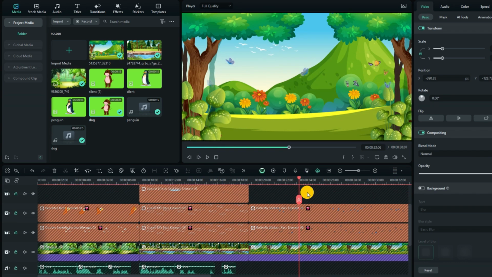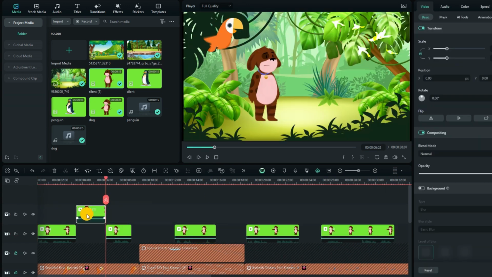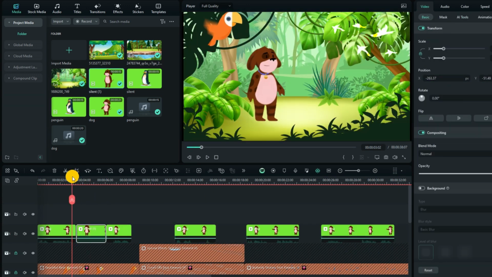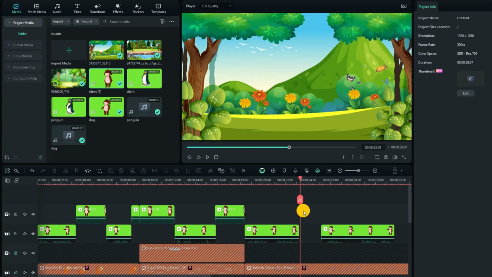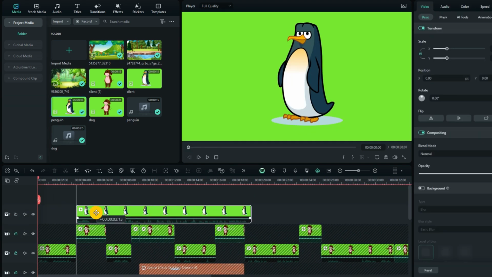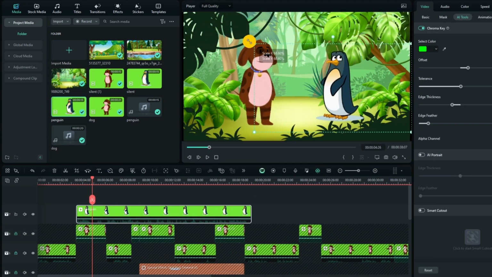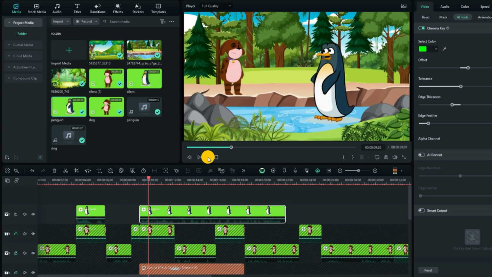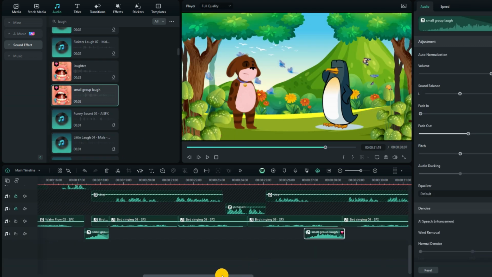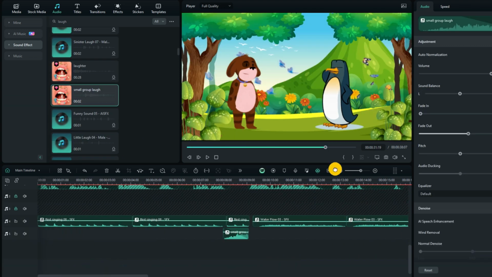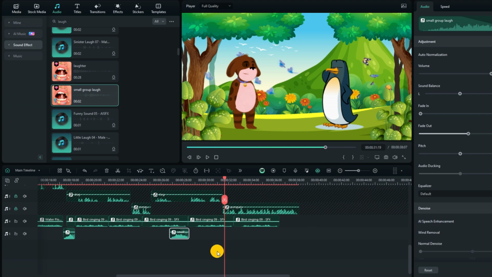Once the dialogue speaking dog is ready, I'll also set the silent dog for the remaining spaces in between. Now that my first character is adjusted, I'll do the same for the penguin's character. Once both characters are ready, we'll add some background music and sound effects. For example, where I added birds, I'll also add a bird sound effect. After adding all the sound effects, I'll export the video.